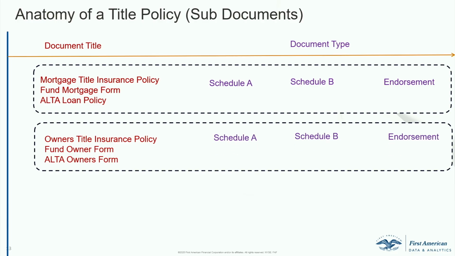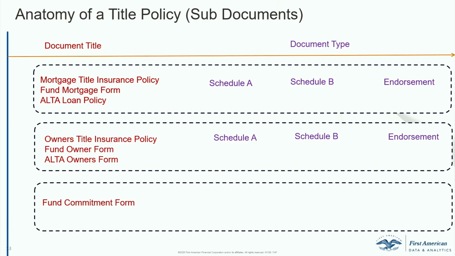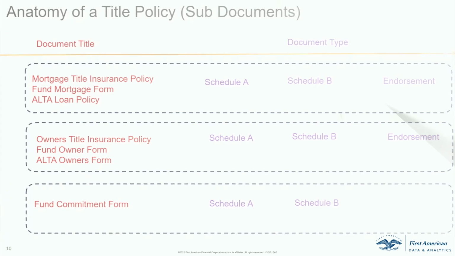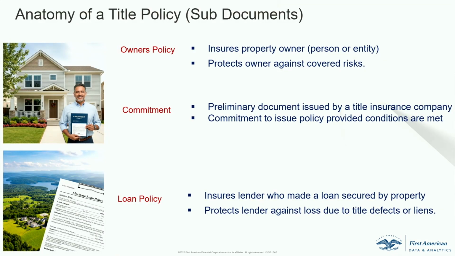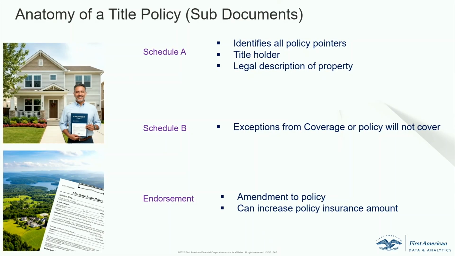So you have owner's policy, and it has the same subcomponents, and like a commitment. Commitment is essentially just a title insurance company saying that I'm committing to give you a title provided you meet certain conditions, right? That's all it is. I'm not going to go too much into this detail. You can quickly read it. Owner's policy just insures the owner. Lender's policy insures the lender. And a loan policy is essentially for the lender. Right? Commitment is just ensuring the commitment itself. I briefly touched upon Schedule A, Schedule B, and endorsements. Right? Schedule A is for the property itself, all the pointers. Schedule B is exclusions, and endorsements is for amendments to the policy itself.